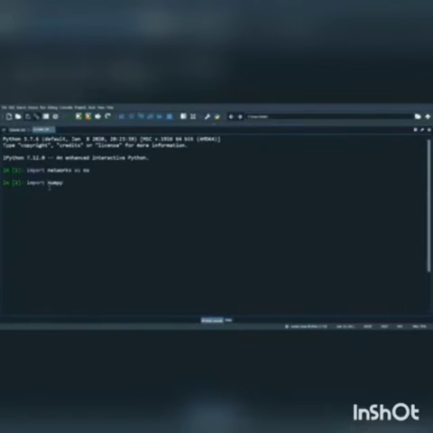The second library is NumPy, as np, and my third library is matplotlib. import matplotlib.pyplot as plt. Okay, now my next command is to create a graph.